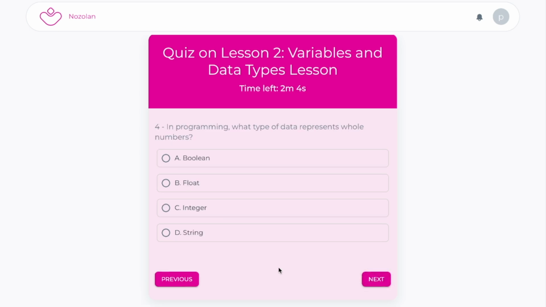In programming, what type of data represents whole numbers? Integer is the correct answer. Which data type is used to represent numbers with decimal points in programming? Decimal points, or fractions, or parts? It is float.